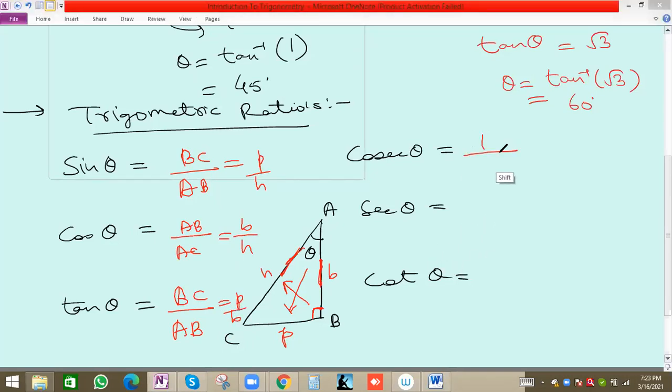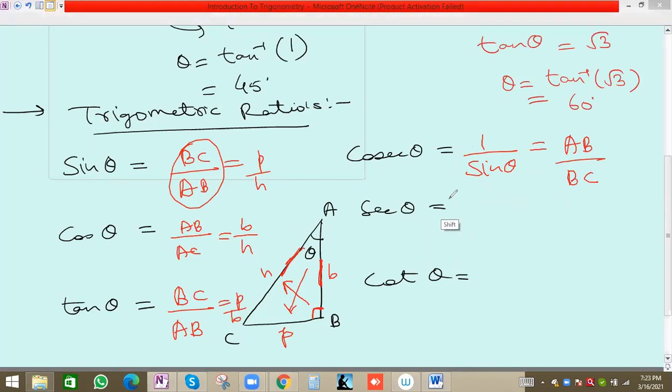What is cosec theta? 1 by sin theta. So what is sin theta? P by H or BC by AC. The opposite of this will be AC by BC. Now remember, we don't have to remember AC by BC. We have to remember cosec theta is 1 by sin theta.